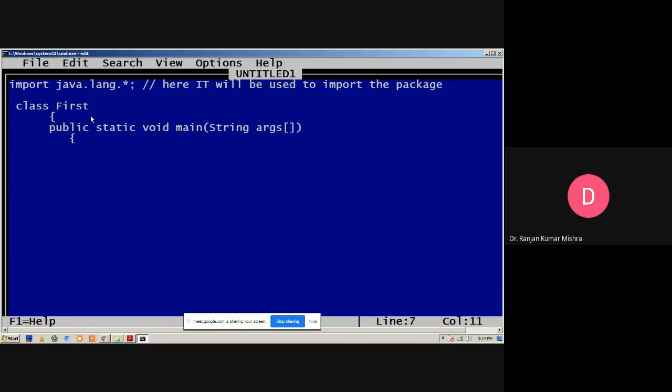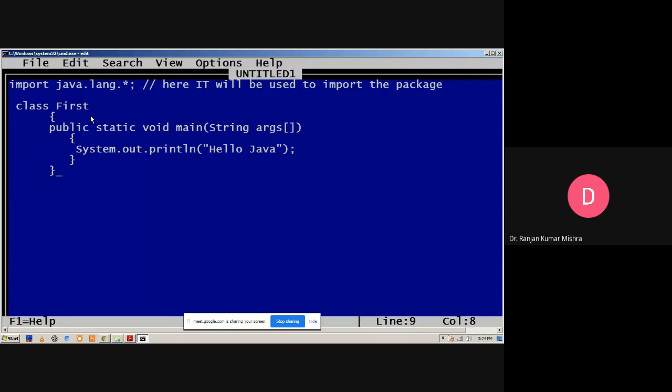Please wait. Now to display anything, in place of printf we write System.out.println, and then "Hello Java". Now close. This is our first program. Now we will discuss one by one the meaning of each line of instruction.